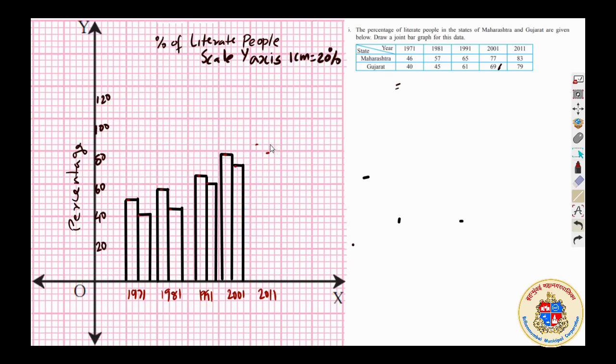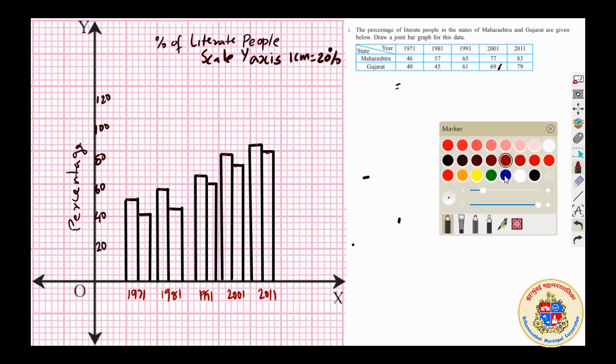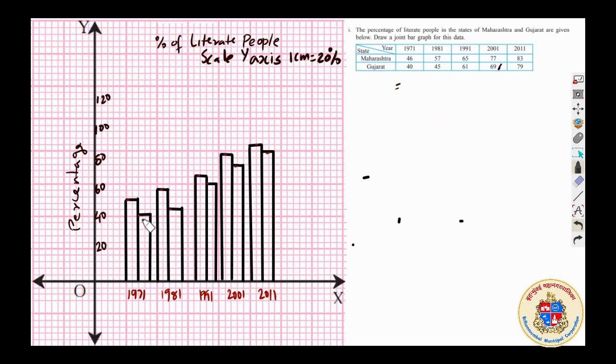Okay, then you have 2011. Okay, if you want, you can color it differently so that you can see it differently, in the sense that you can have a shade in one and no shade in the other.